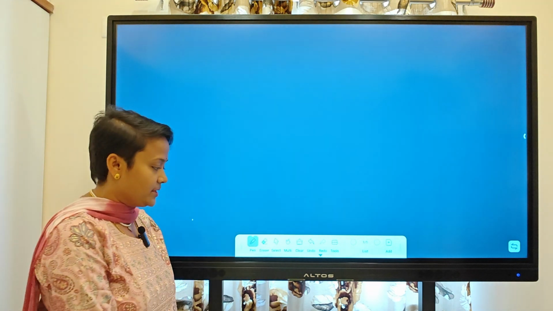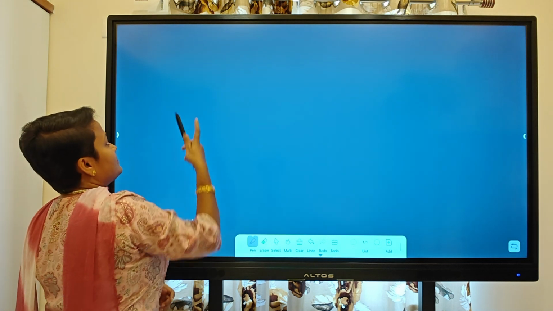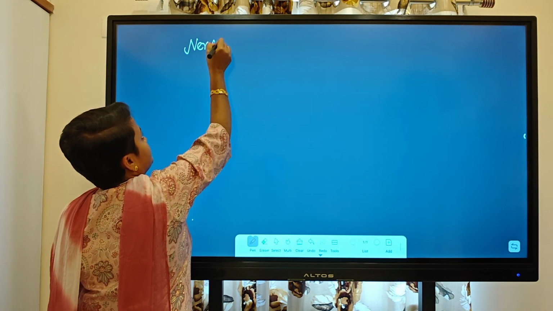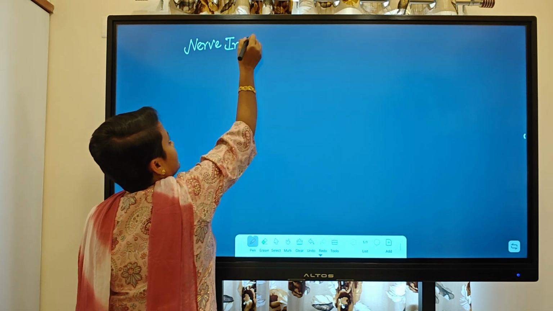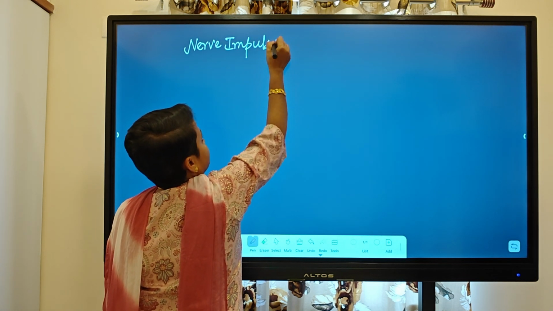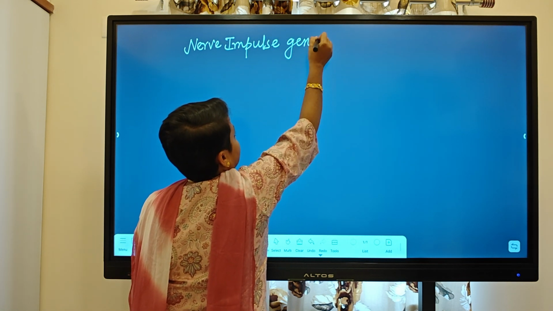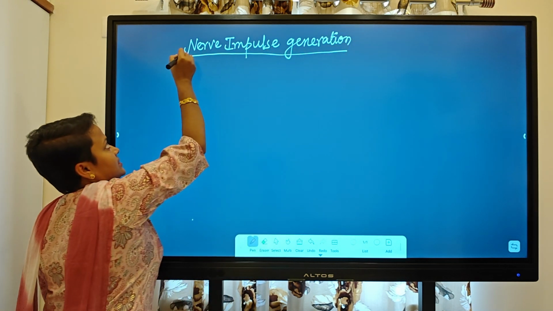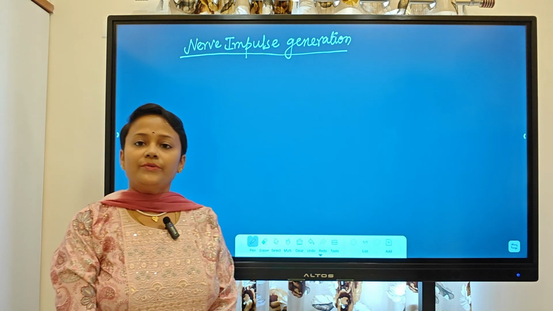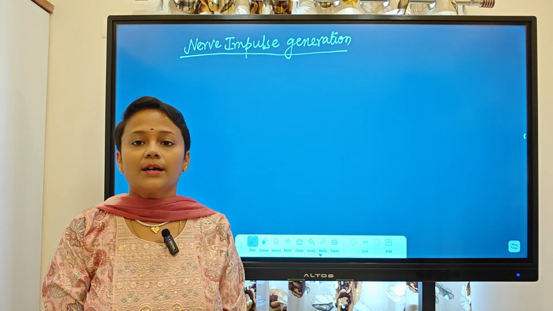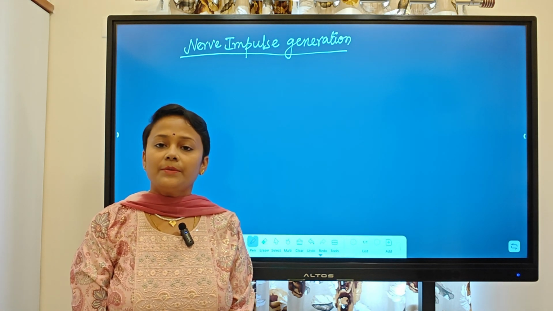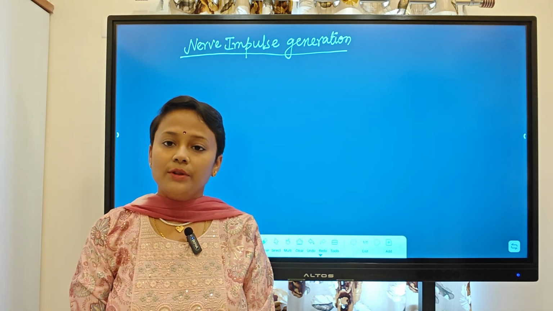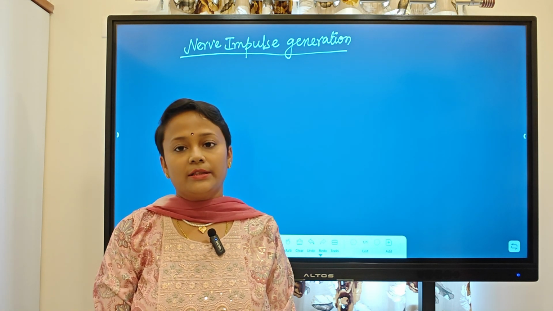What is nerve impulse? So first we will see the topic nerve impulse generation. Nerve impulse generation is nothing but the generation of nerve impulse of an electrical current. So what is nerve impulse? Nerve impulse is nothing but an electrical current which will flow from one neuron to another neuron.